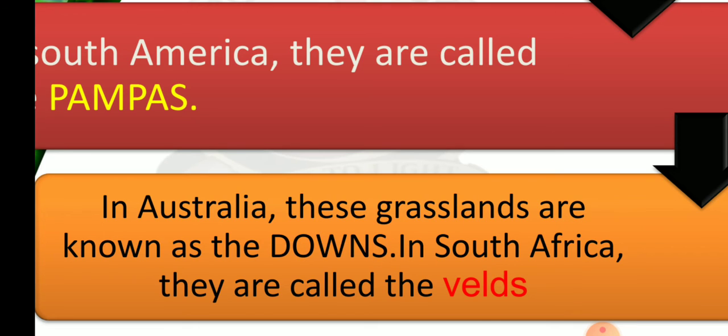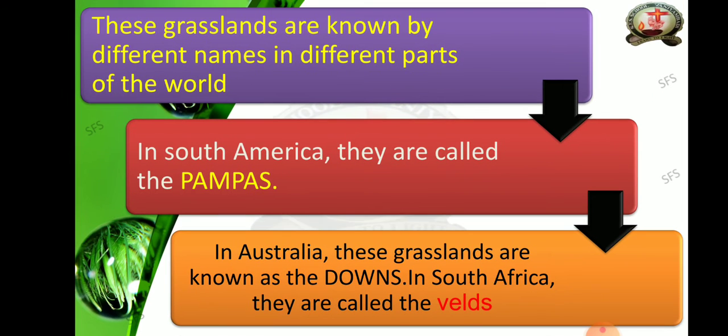You should not pronounce the V too strongly, you should say belts. So in Australia they call it downs. In South Africa they are called the belts. So the grassland has many names. Like you will have different names in different places: in your family one name, in school one name, with friends one name. Like that the grassland also has many names in different parts of the world.